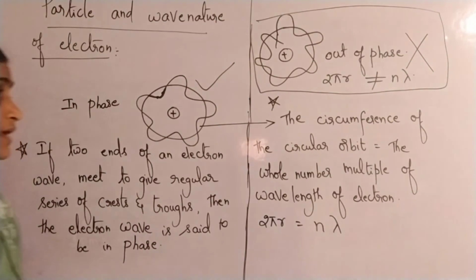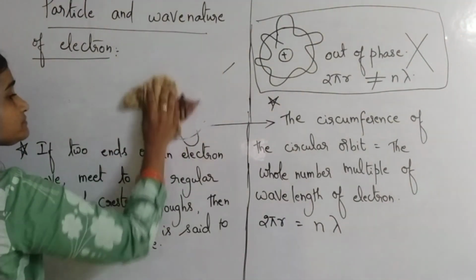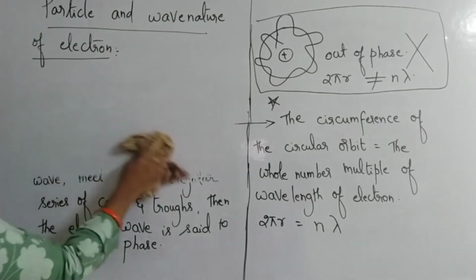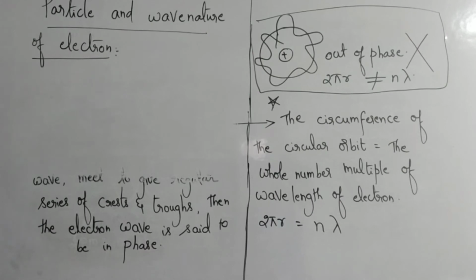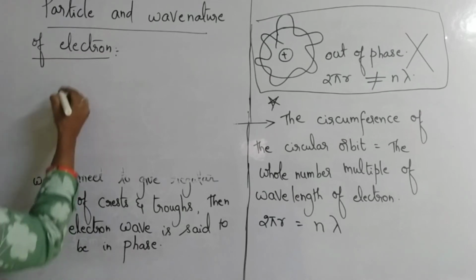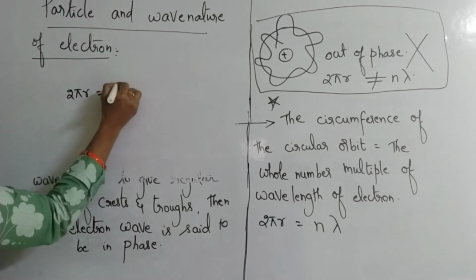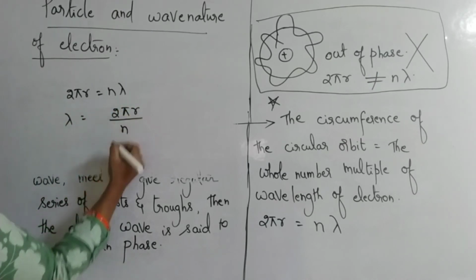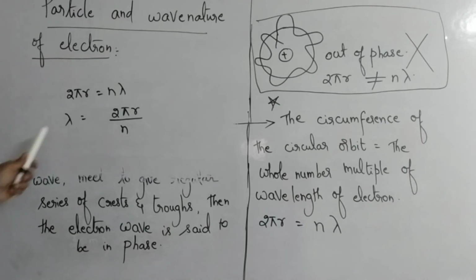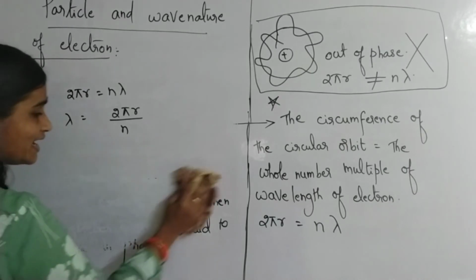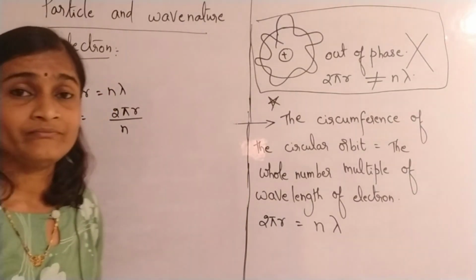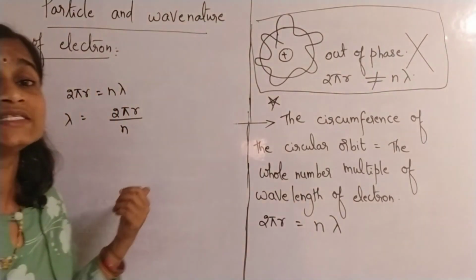n lambda. Okay, so from this, what can you write? In place of lambda, we are going to keep de Broglie's wavelength. Lambda means what here? De Broglie's wavelength. So here, let us check. 2 pi r is equal to n lambda, so lambda is equal to 2 pi r by n. We have already learnt the lambda formula. What is the formula for lambda for the electron wave?